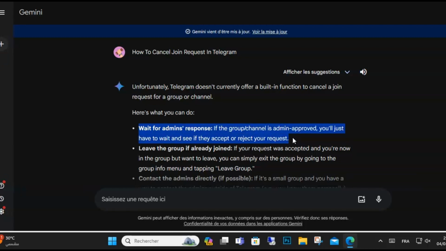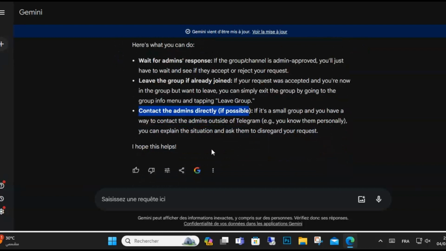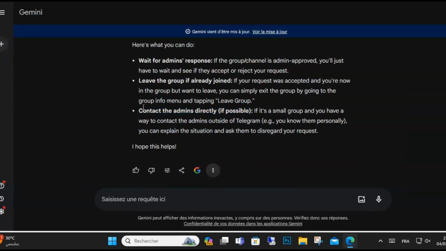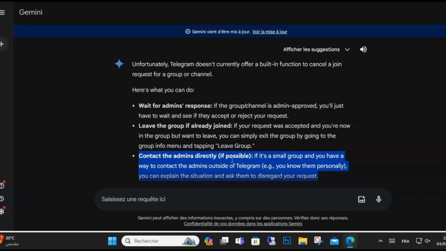What you can do is either wait for the admin's response, so the group or channel admin hasn't accepted or rejected your request yet. You can wait and see, they may not accept, and the request will simply remain unanswered. You can also contact the admin, but I would avoid it, because repeatedly contacting the admin to cancel your request may come across as rude, so it's best to wait for their decision.